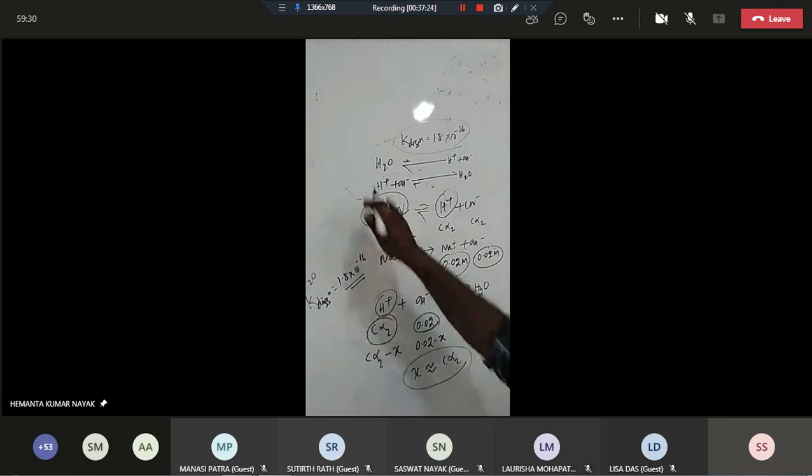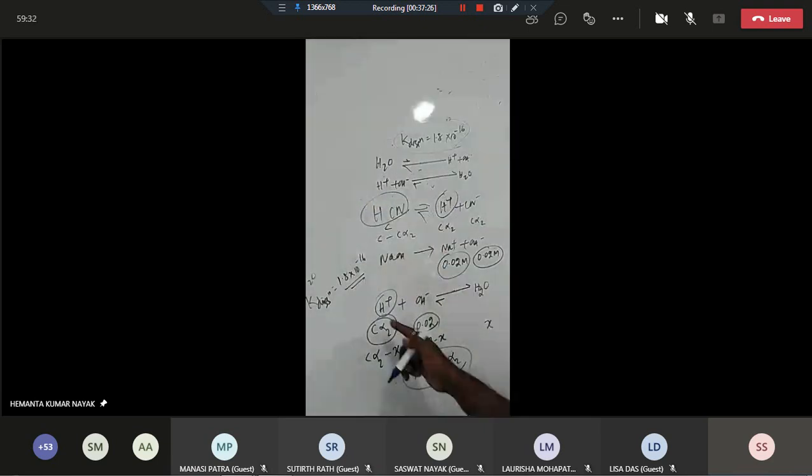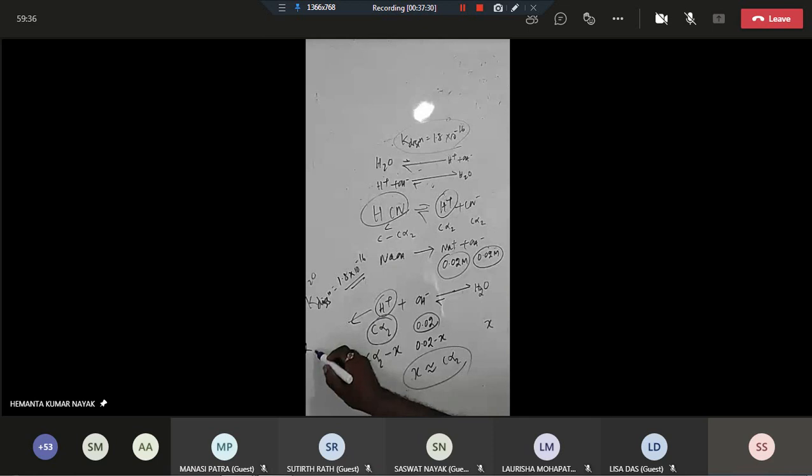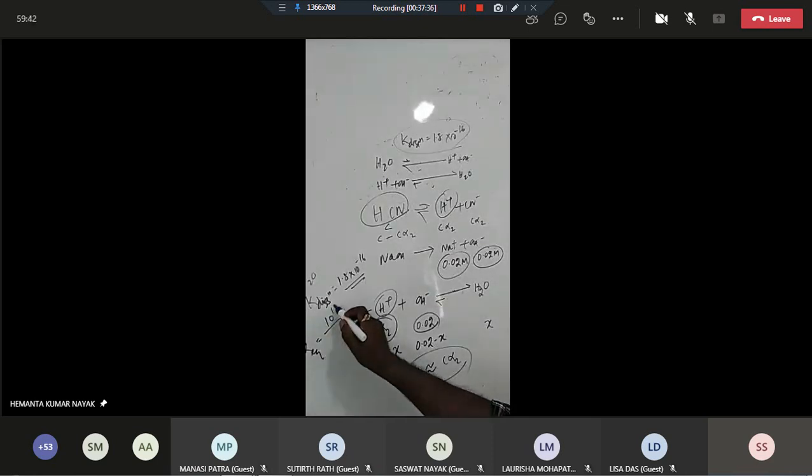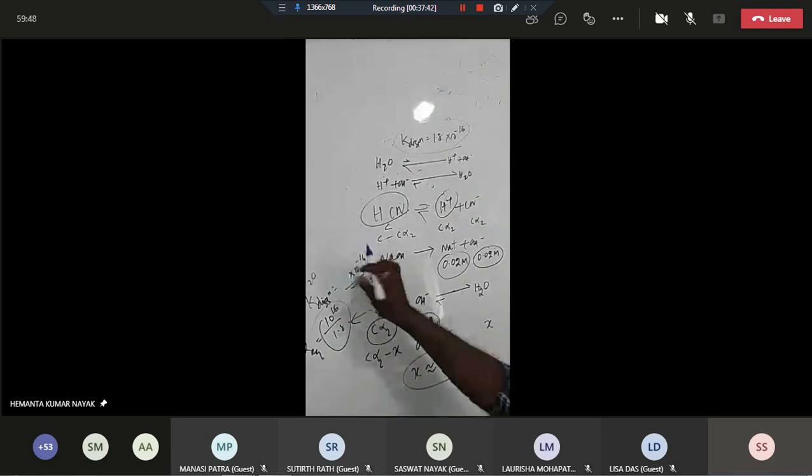So here we can use that. K equilibrium is equal to 1 by 1.8 into 10 to the minus 16, so it will be 10 power 16 by 1.8. Roughly, for convenience in the calculation, I am taking the value as 2.